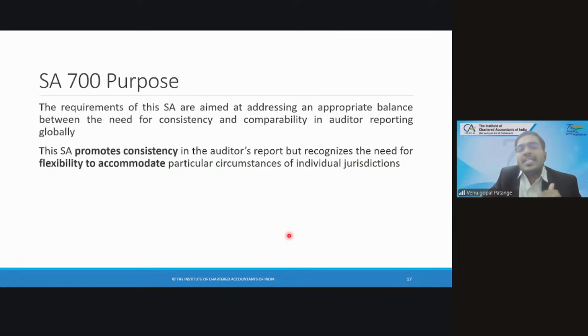It cannot be standardized. So when it comes to 705, 701, 706, you see 720, you see there is flexibility given because case to case, company to company, the scenario changes. So flexibility was given to that extent. When it comes to certain items, you need to go for standardization. You need to maintain consistency. Hope the purpose is also clear. The objective is also pretty much clear for you guys.